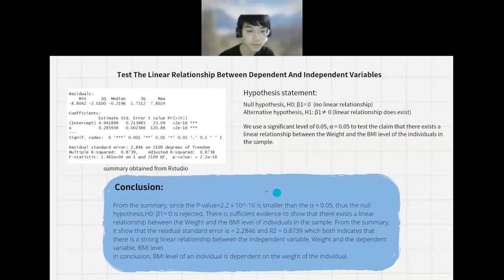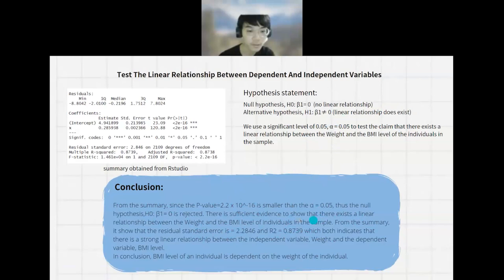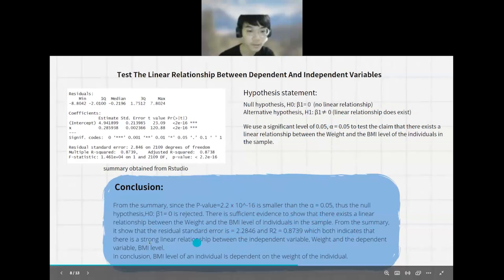From the scatter plot and the summary, the R-squared is 0.8739, which is very near to 1. So it indicates a very strong linear relationship between the independent variable weight and the dependent variable BMI level. In conclusion, the BMI level of an individual is dependent on the weight of the individual.